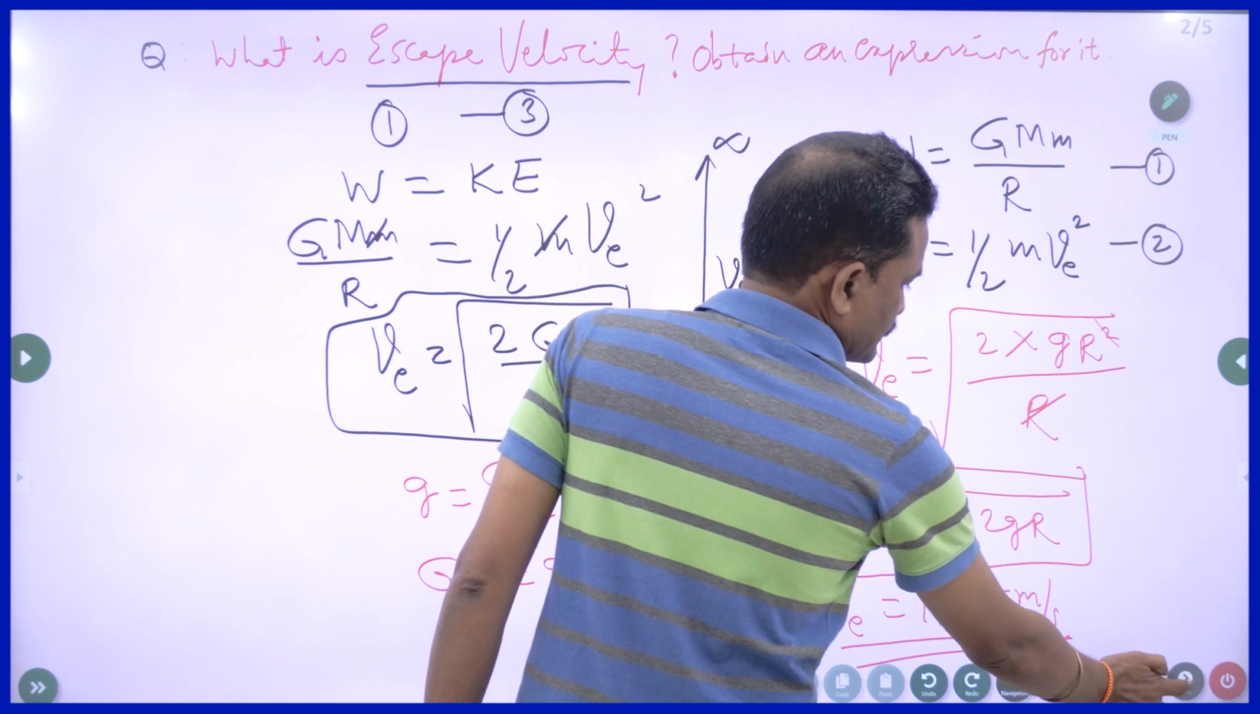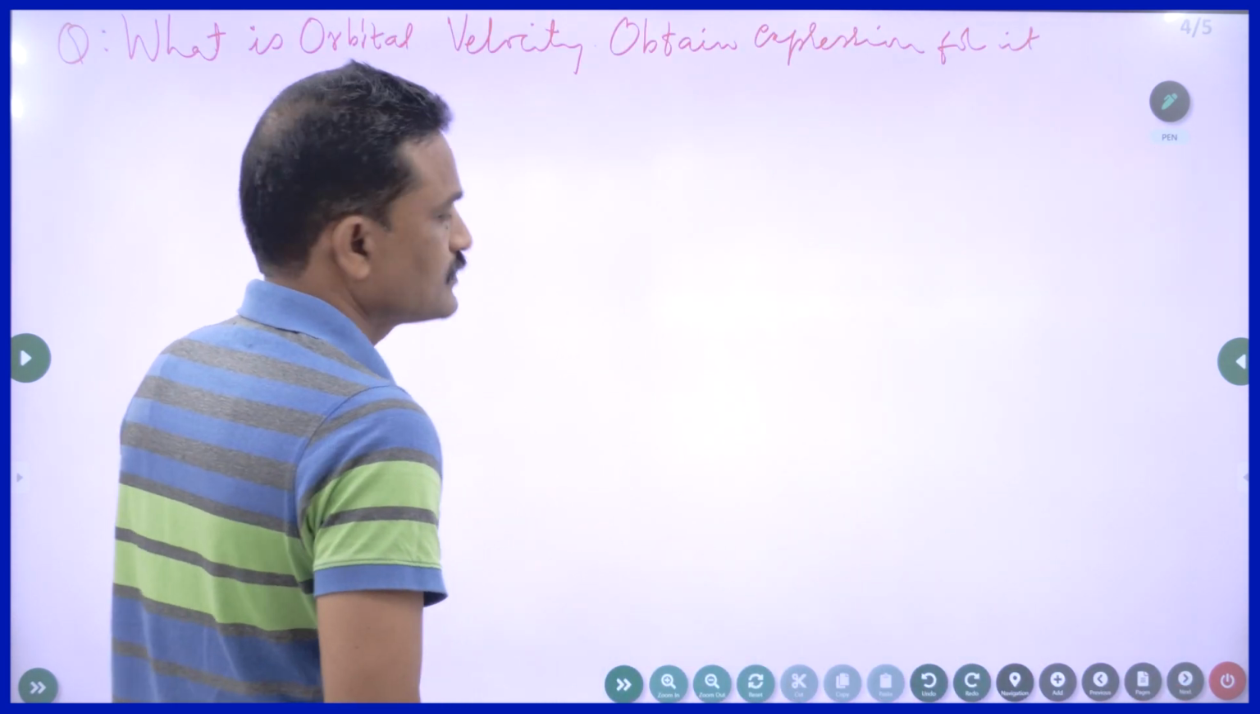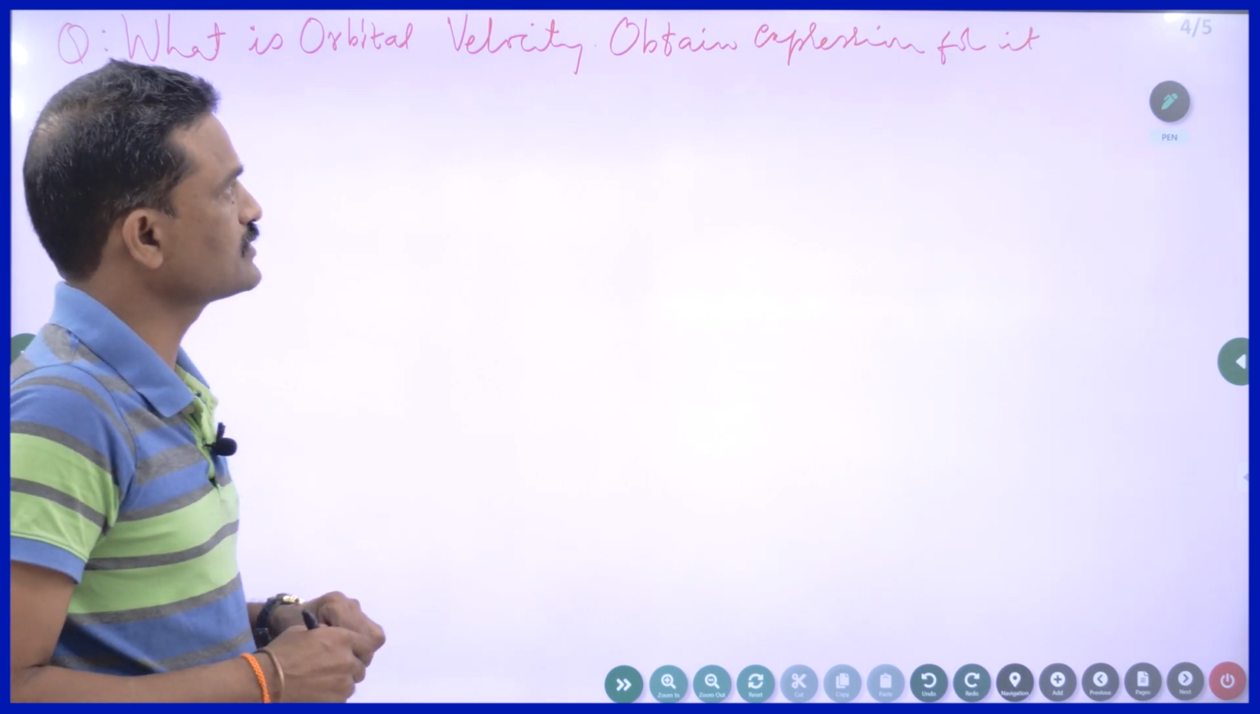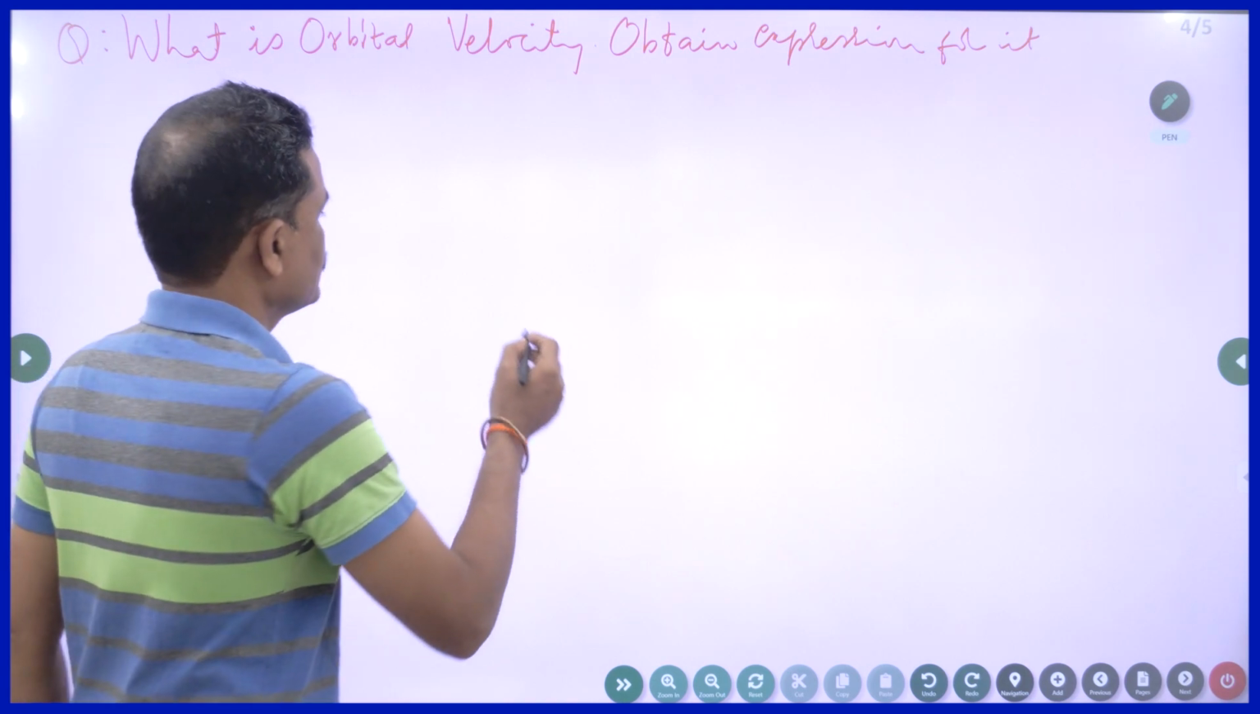I think it is clear. Now let us go to the next question, the second question. What is orbital velocity? Obtain the expression for it. So just now I told you.